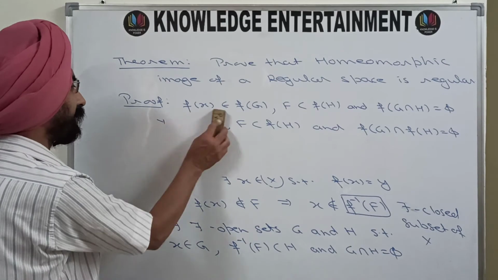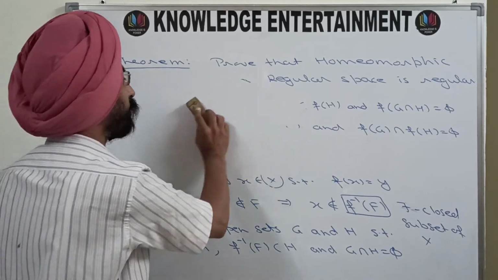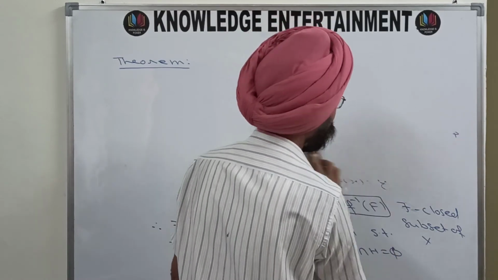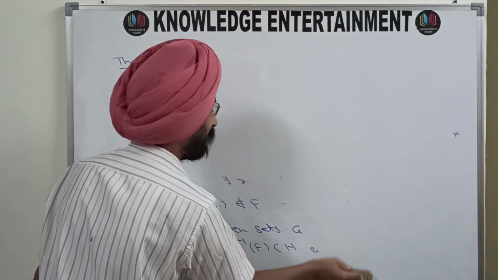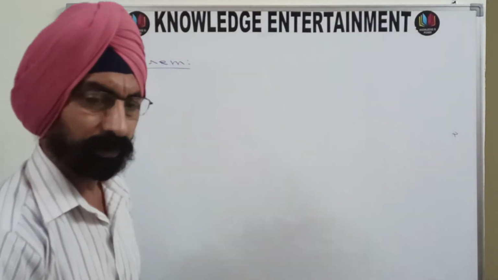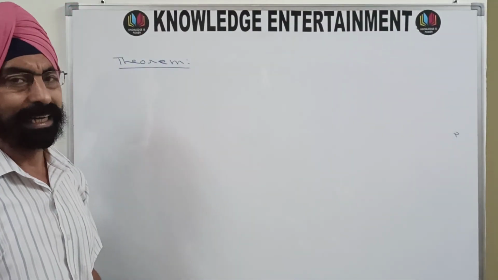So this was another important theorem that we covered today, and I'm not going to leave just here before covering another important theorem which I would like to cover today.